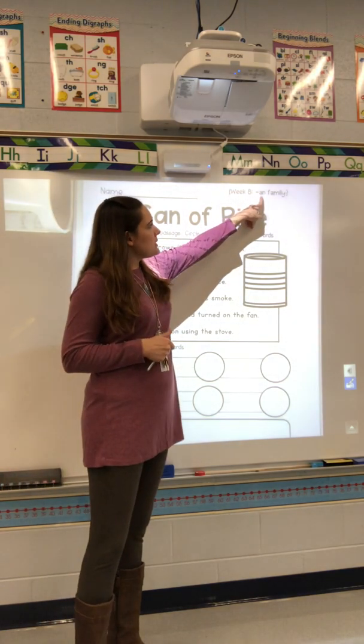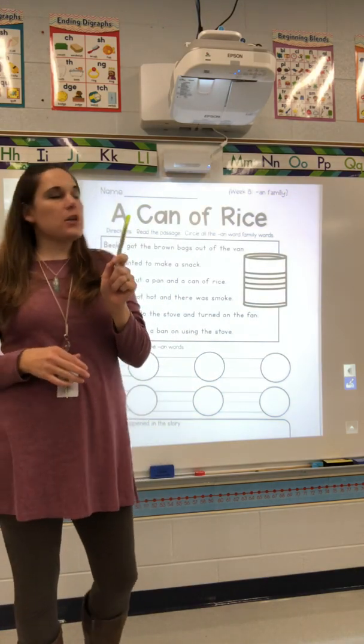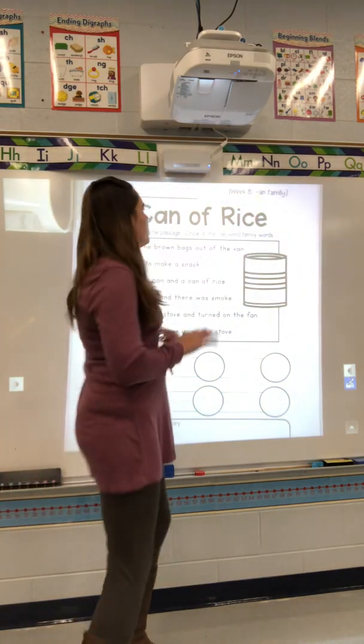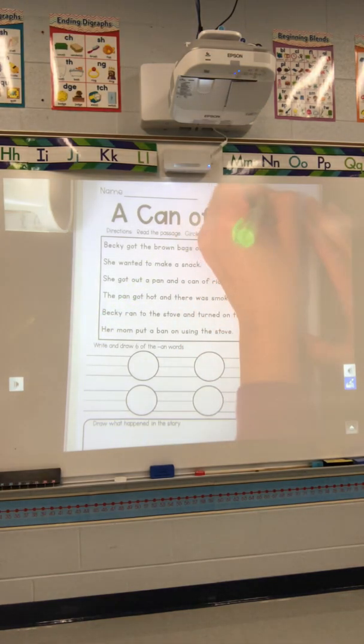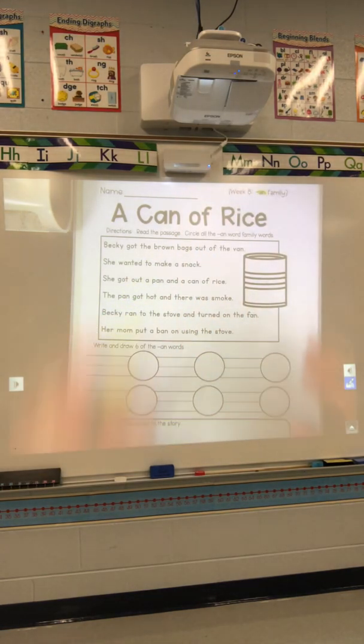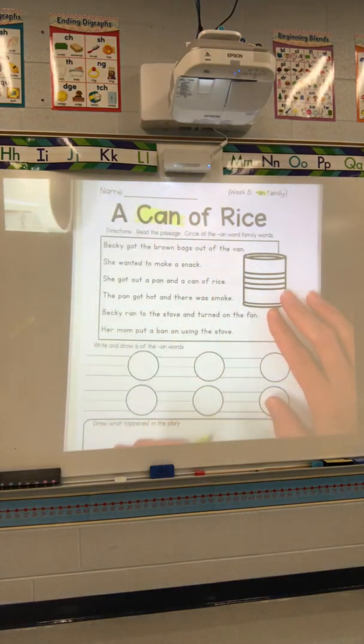Since we're focusing on the an word family, we want you to have a highlighter ready. We're going to go through and highlight the words with the an family. I'm going to highlight an at the top. Our first word, as part of the title, is can.